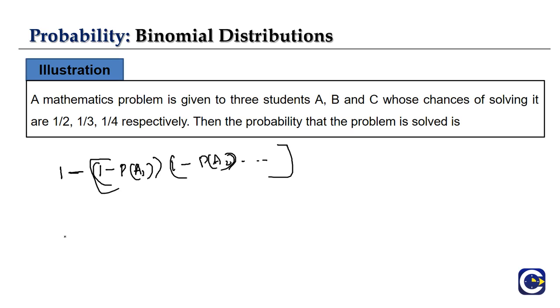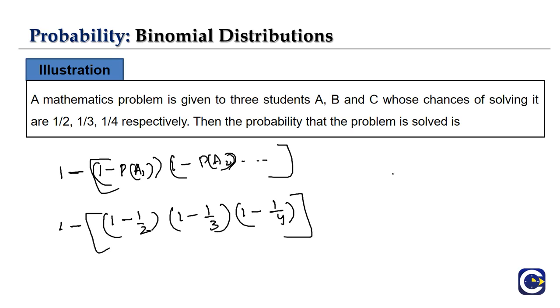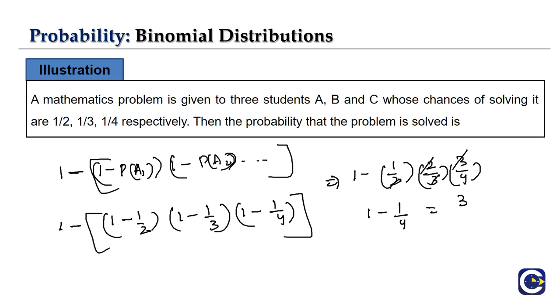So here, 1 minus 1 by 2 into 1 minus 1 by 3 into 1 minus 1 by 4. 1 minus 1 by 2 is 1 by 2, 1 minus 1 by 3 is 2 by 3, and 1 minus 1 by 4 is 3 by 4. So the product is 1 by 4, and 1 minus 1 by 4 is 3 by 4. Hence the probability that the problem is solved is 3 by 4.